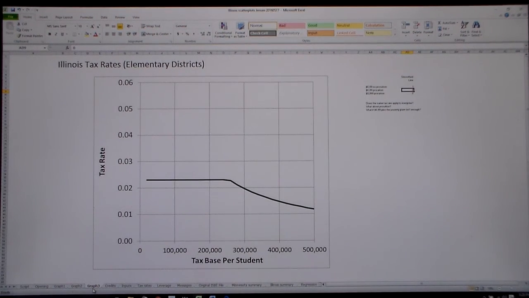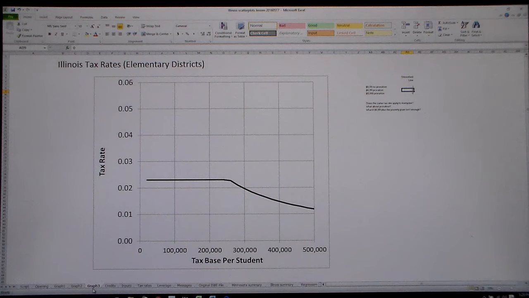Basic revenue in Illinois is $6,119 per student. This first line shows the tax rate that in theory is required to generate a total of $6,119 from a combination of state aid and property taxes. It's the same rate for districts with low to medium wealth. This explains the flat part of the line. But for wealthier districts, the rate is lower.